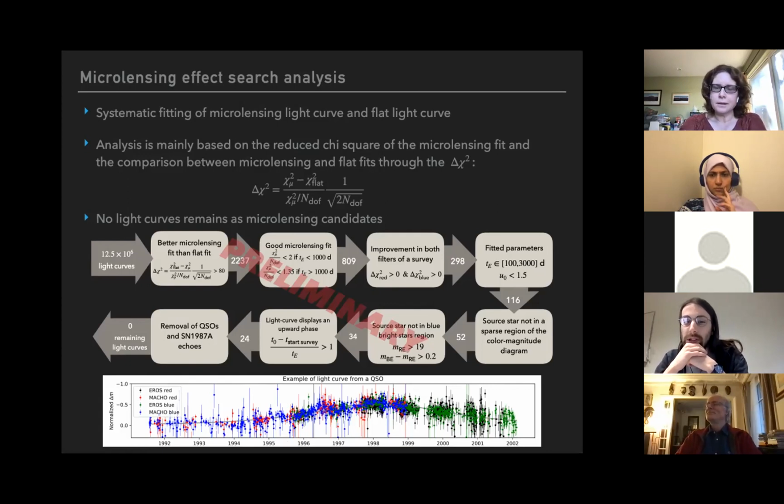Yes, in this case, I selected only the sources that were in the part where you have 90% of your sources in the color magnitude diagram. But in fact, this cut can be relaxed.